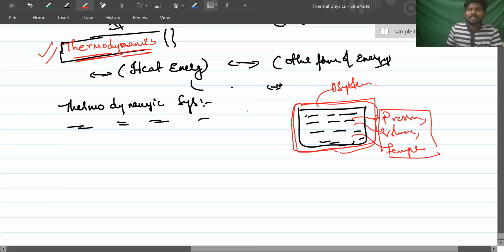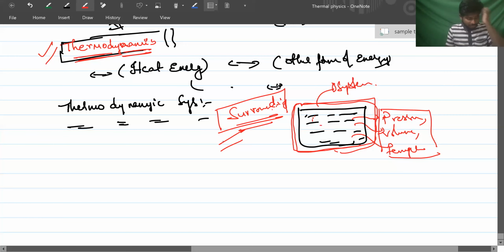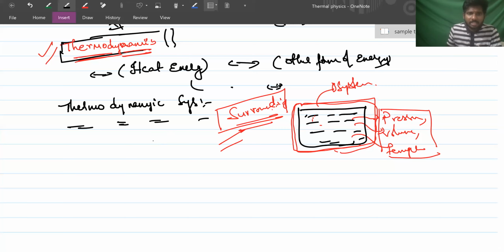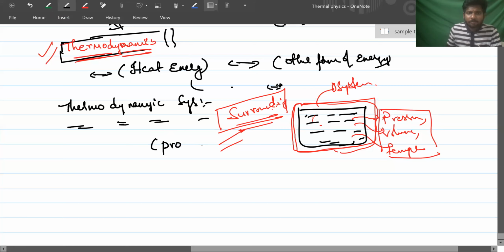Here we should also consider surroundings. What do surroundings do? Surroundings do some work or transfer some energy to the system, or take some energy from the system. That is what surroundings are, which, by definition, tend to change the properties of the system under study.